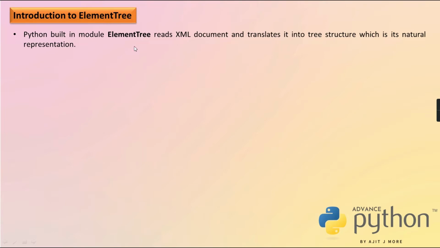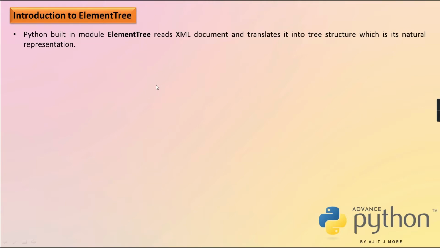Getting clear? So what is element tree? I hope you got it. This module, element tree, reads your XML document and converts it into a tree structure. The natural structure of every XML document is a tree structure. Yesterday I told you, every XML document will have one root element, then it will have many child elements. Every child will further have children, they will have text, they will have attributes. It follows a tree structure. So exactly the same is translated into that object.